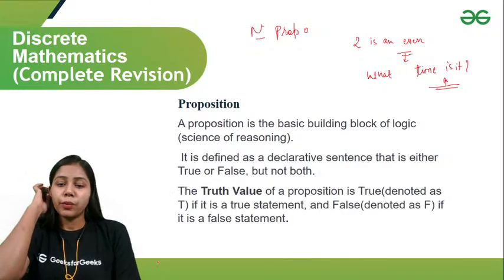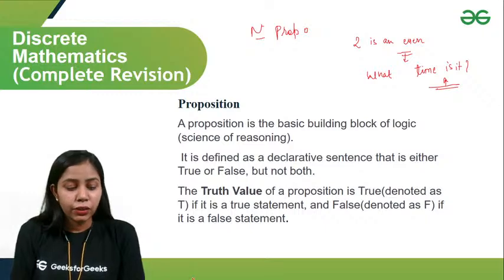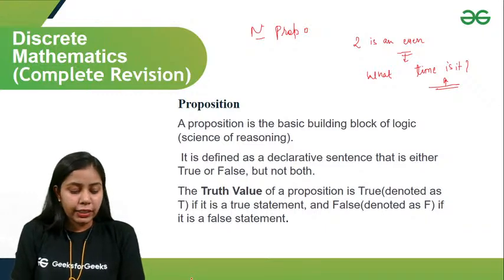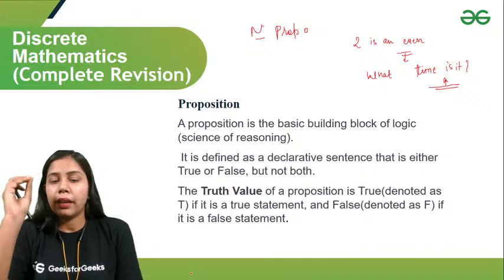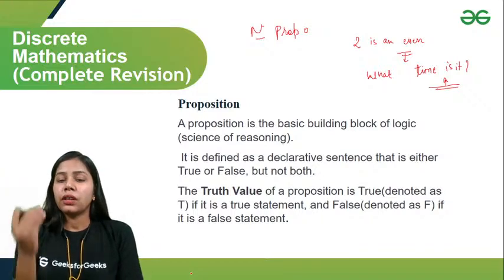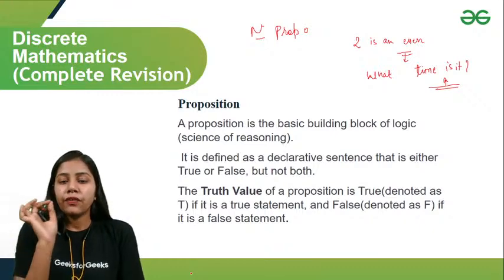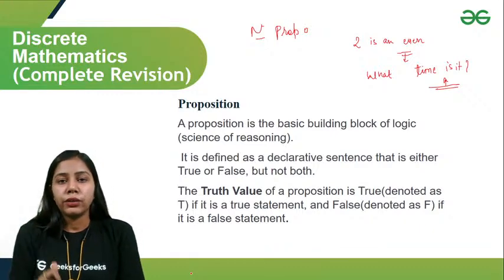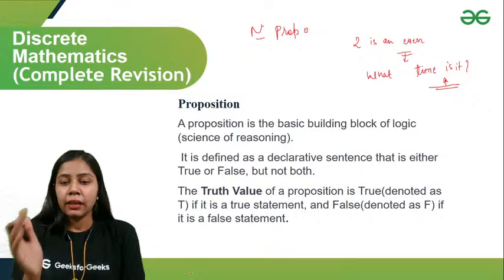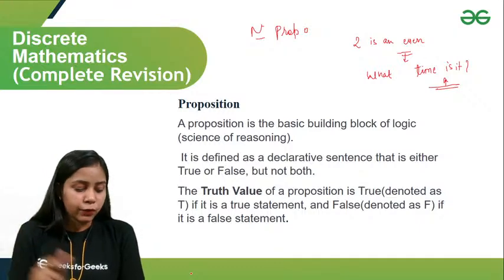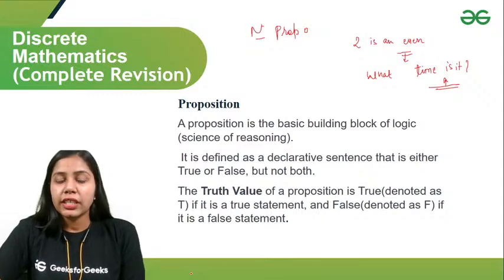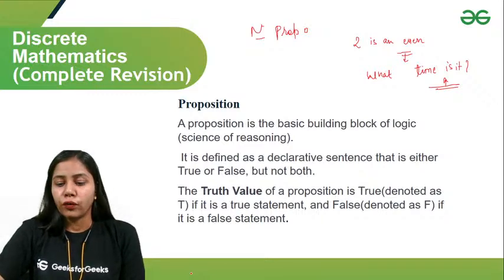The truth value of a proposition is true if it is a true statement and false if it is a false statement. Right? So if I have an argument or a sentence or a statement, if we have a truth value true for that statement, I'll say that statement is true, and otherwise it is false, right? So propositions have two values, either true or false.